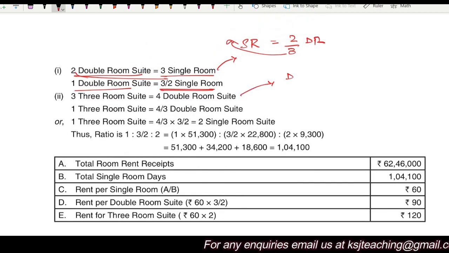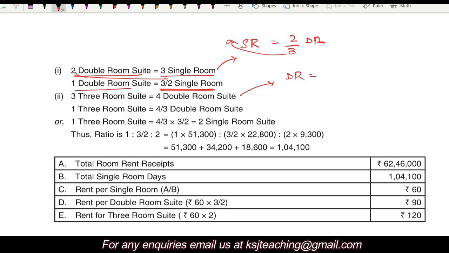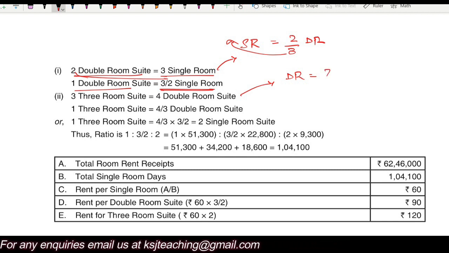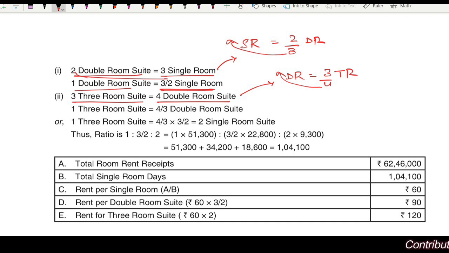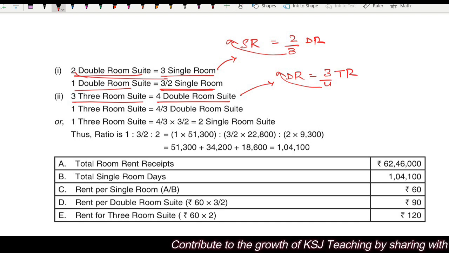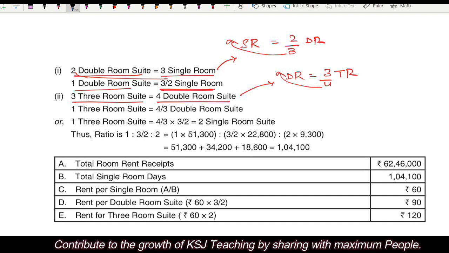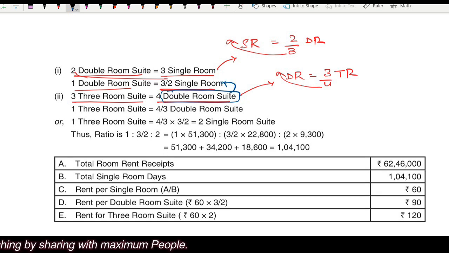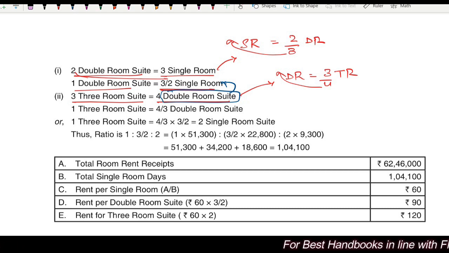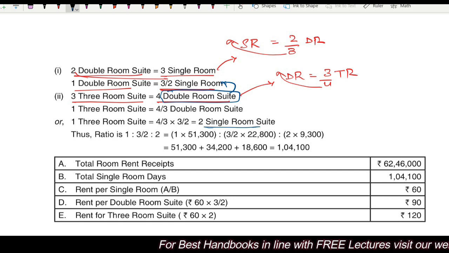He says that double room is equal to 3 by 4 triple room. So take 4 here. So 4 double rooms are equal to 3 room suites. Clear? Now what he has done is he has substituted this value of the double room suite with this one. So 1 three room suite is equal to 4 by 3 double room suites, now being converted into single room suites.